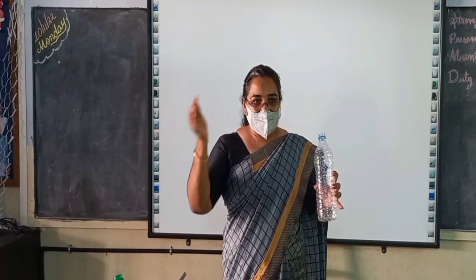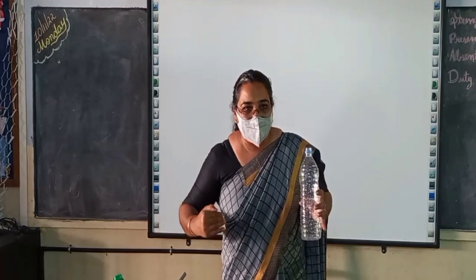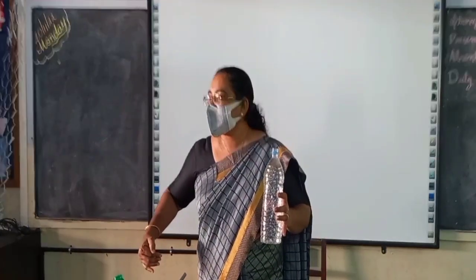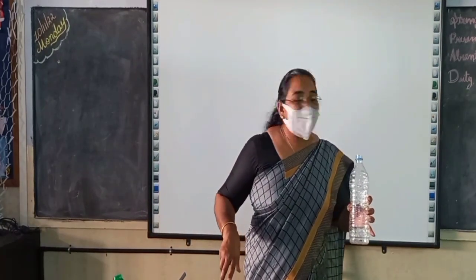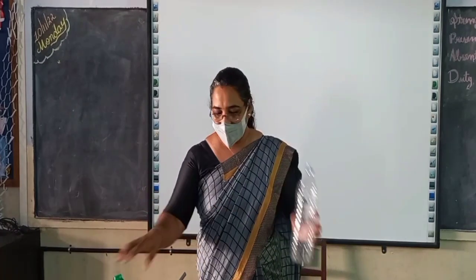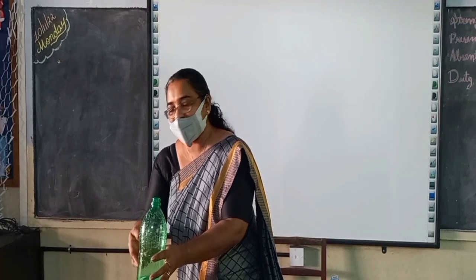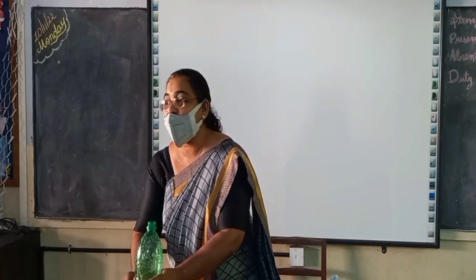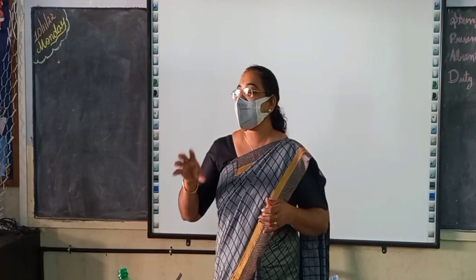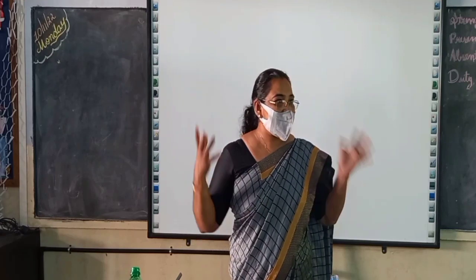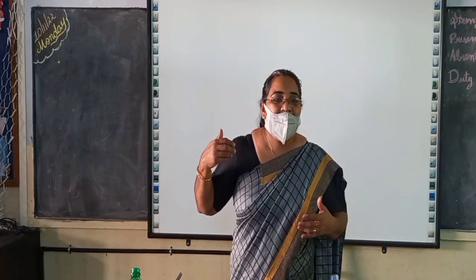Second, it is lesser than the first one. Third, it is again lesser than the second one. So there we saw, as we go lower, what is there? Liquid pressure is more towards the bottom, isn't it? Bottom of the bottle, liquid pressure is more. And as it comes up, the pressure of the liquid decreases. So when it is liquid pressure, wherever it is stored, it will be more towards the bottom and lesser as it comes up.